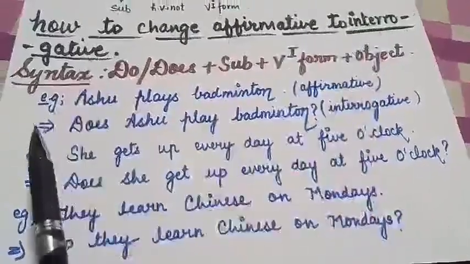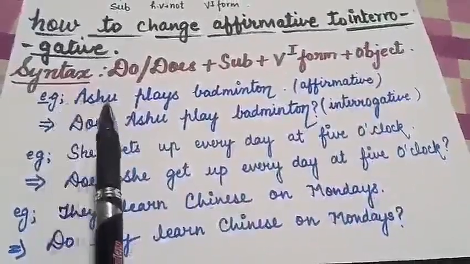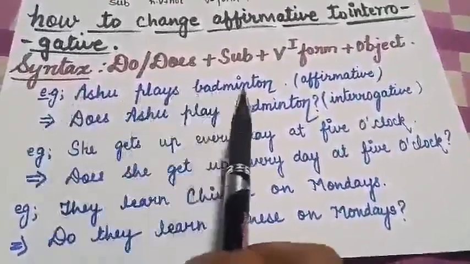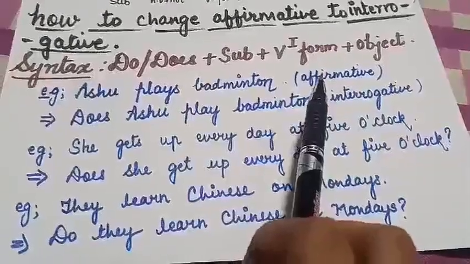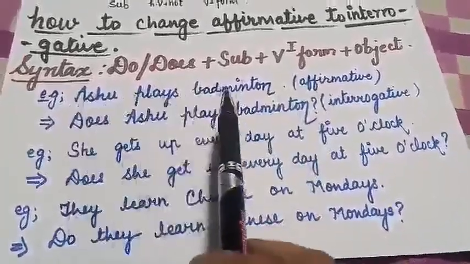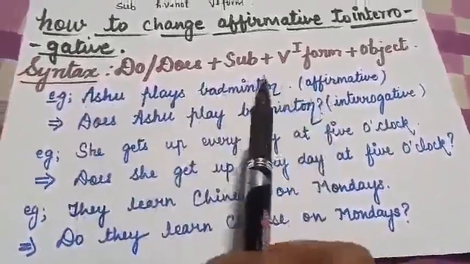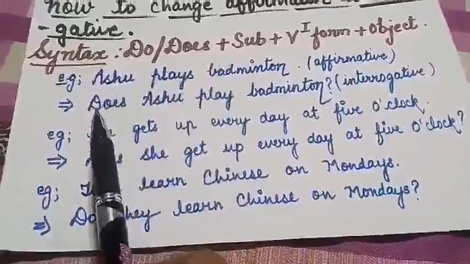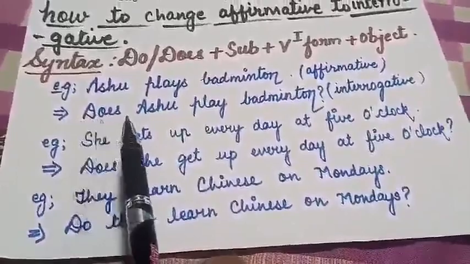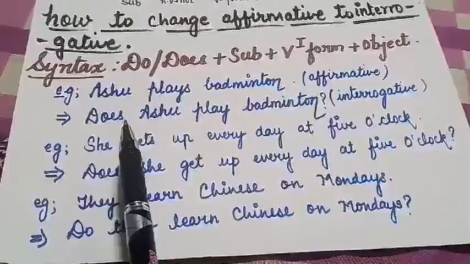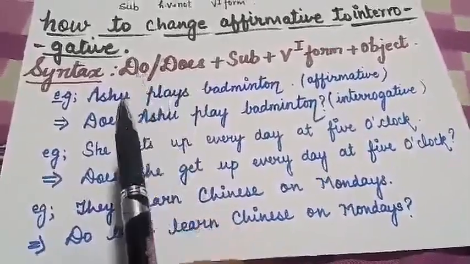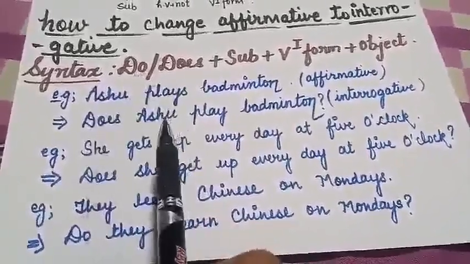Let us take one example. Ashu plays badminton. This is an example of an affirmative sentence. Now if you want to convert this sentence into interrogative, what will we do? We will put the helping verb in the beginning. But how will we choose whether we have to use does or do? That depends on the subject.